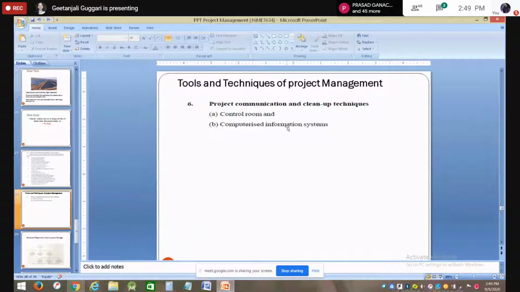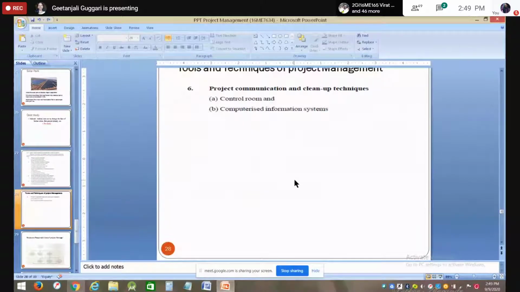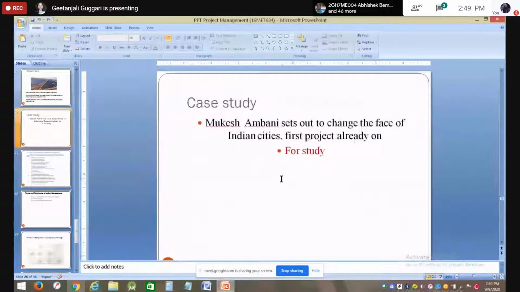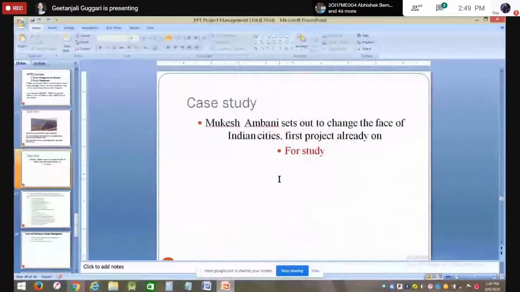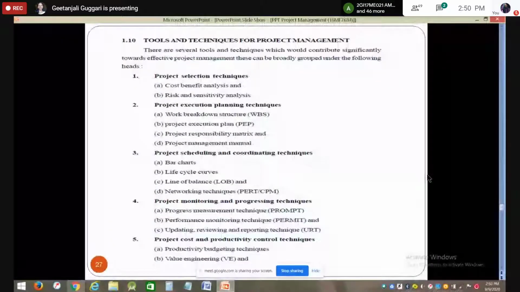That is a computerized information system. The soft copy will be available right from the start of the project till the end of the project, so that you know how to manage it. So these are the different tools and techniques which are available, which are used for your project. Just go through the list of techniques available.